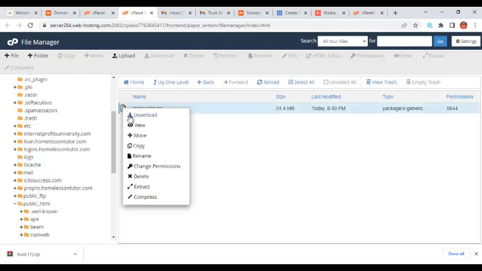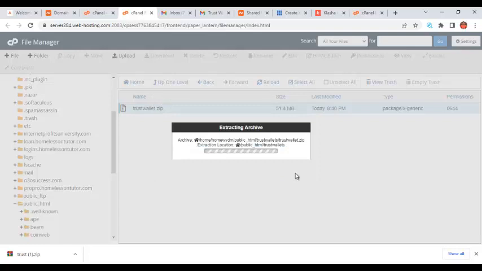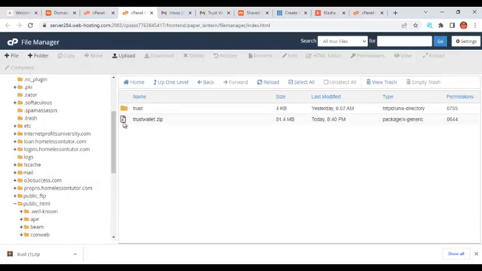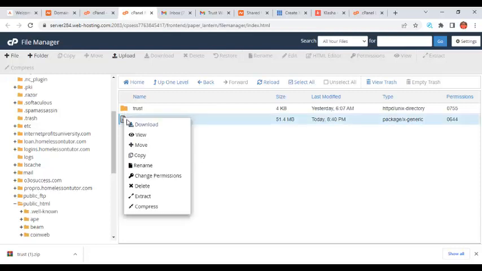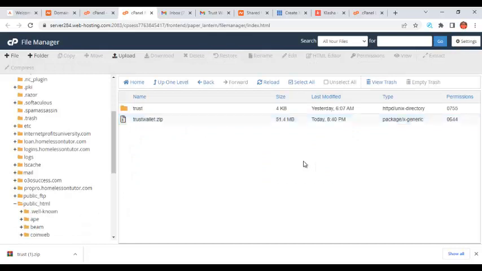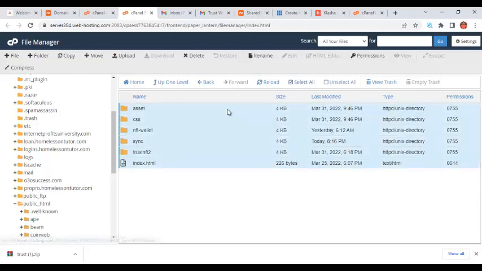I'll just right click on this, and I'll click on what? Extract. Then I'll click on what? Extract files. Awesome, the files have been extracted. Can you see that? So this is the main file here. But let me just first of all delete this, because I don't need this anymore. So you may choose to delete that, or you may choose to leave that. It does not have anything to do with you. So I will double click again and open this. So here are all of these files. So I'll just click on select all, right? Then I'll just click on what?